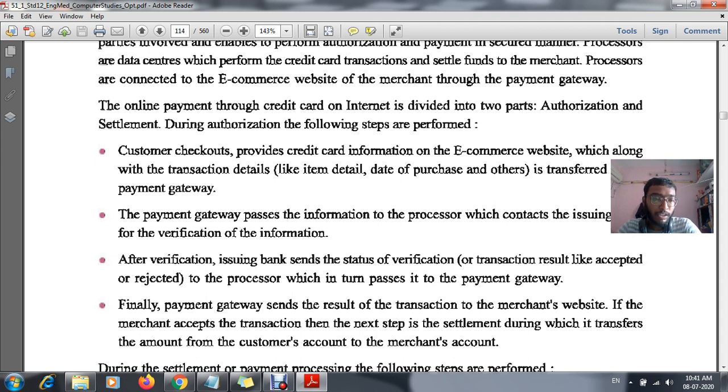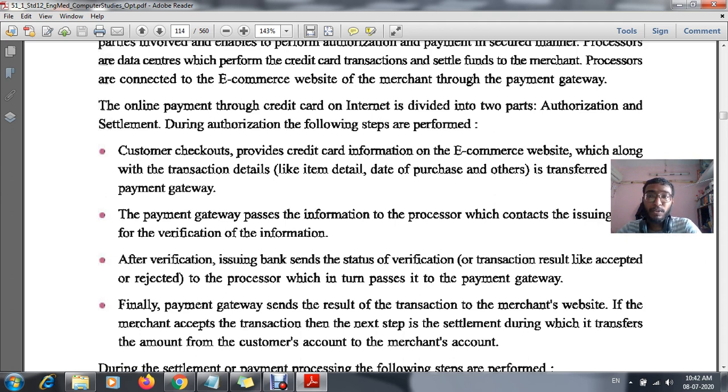Now the next process is that finally the payment gateway sends the result of the transaction to the merchant's website. That means after verification has been done, accepted or rejected, the transaction details or the result will be sent to the merchant's website. Merchant's website, who? The party who is issuing me a mobile or any other commodity. For me, I have purchased a mobile, so that particular shopkeeper will get the result of that particular transaction.